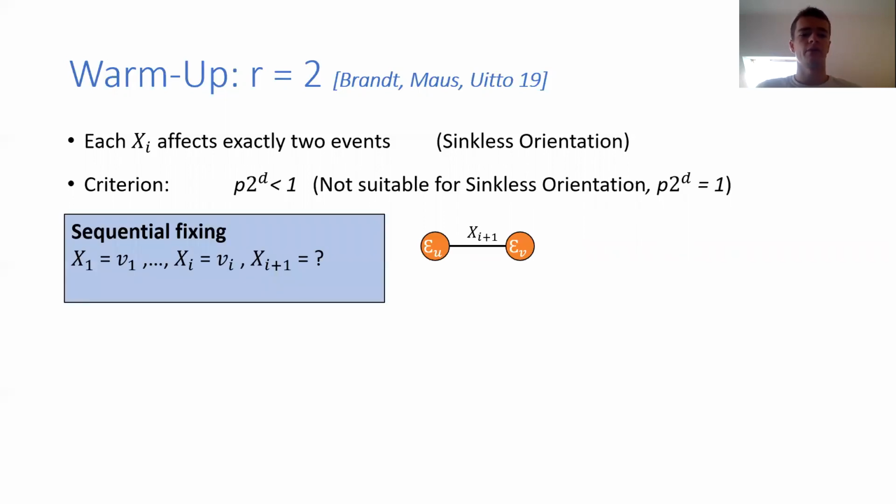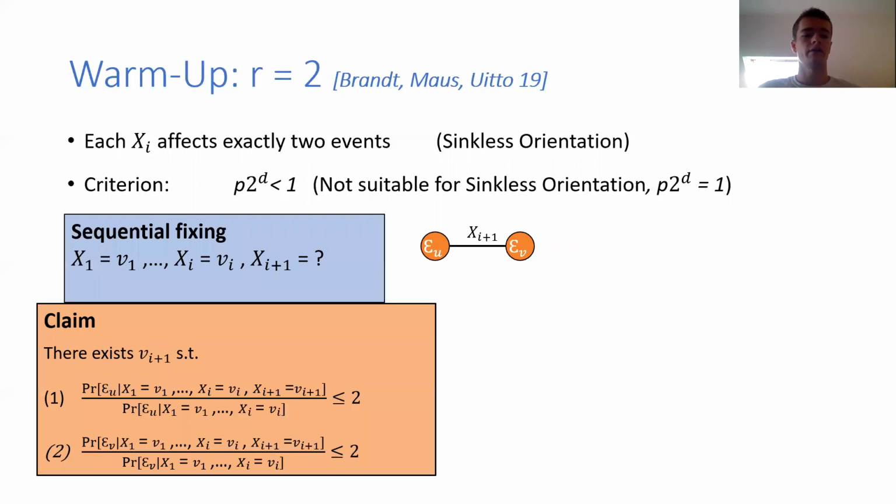Okay, we again do the sequential fixing as stated before. And now the question is, what value should I assign x(i+1)? And now I claim that basically you can fix x(i+1) such that the probability that EU happens increases by at most a factor of 2, conditioned on the previous system, and also the probability that EB happens increases by at most a factor of 2. So this is formalized in this claim, and I won't repeat this claim, but this is all it says.